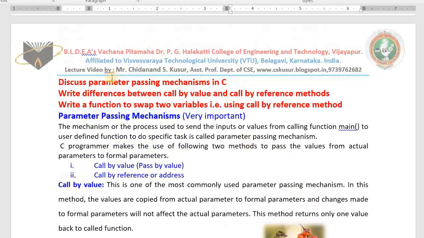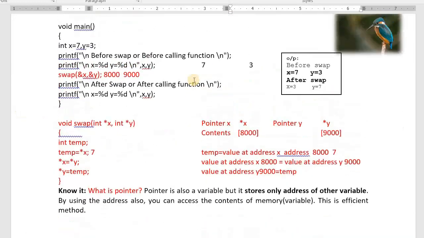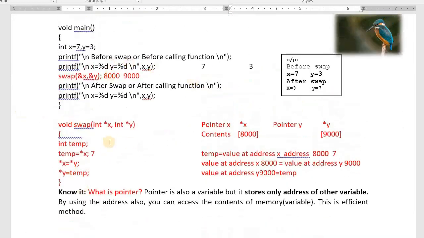Now you are able to answer this question. Discuss parameter passing mechanisms in C means explain both like this with example. Write differences means draw a table and write it. Write a function to swap 2 values using call by reference method. You have to write this program and write the output of this program also. In my notes it is there.